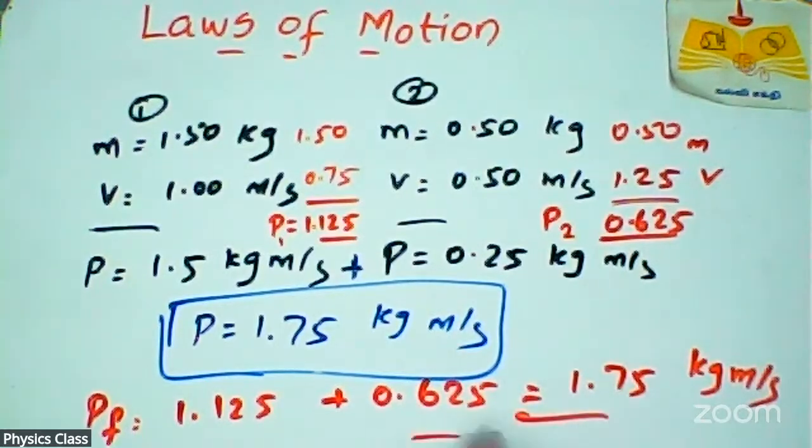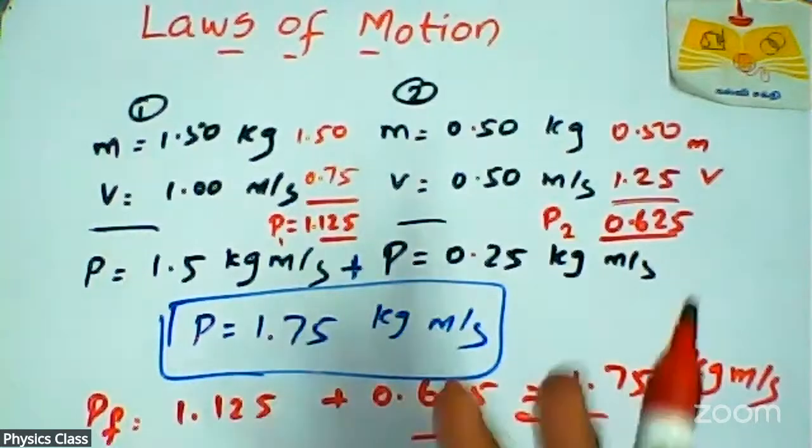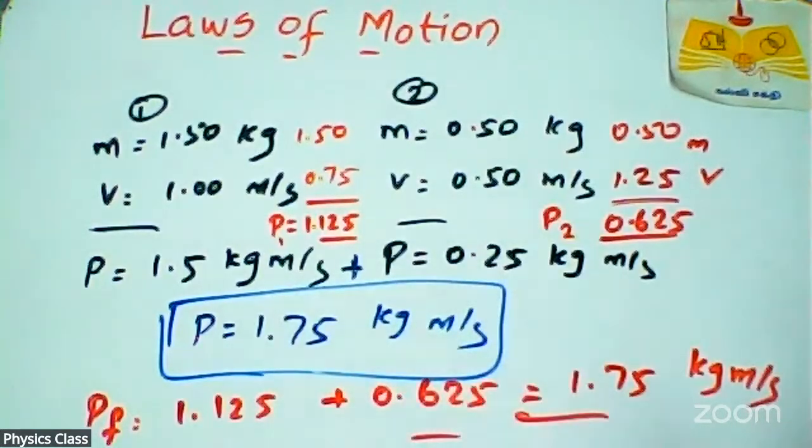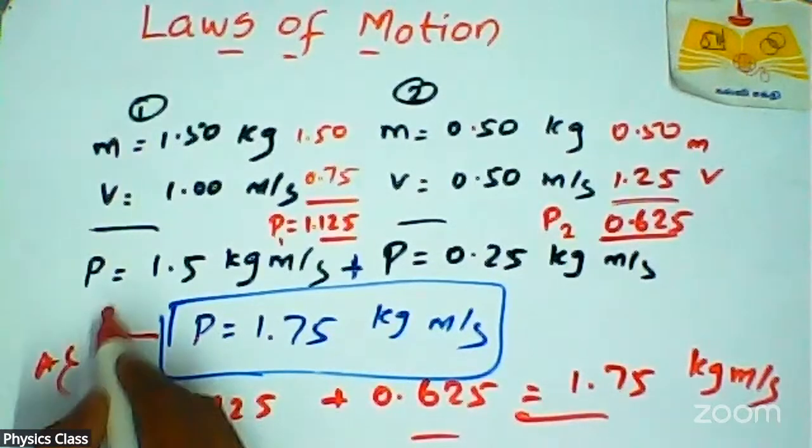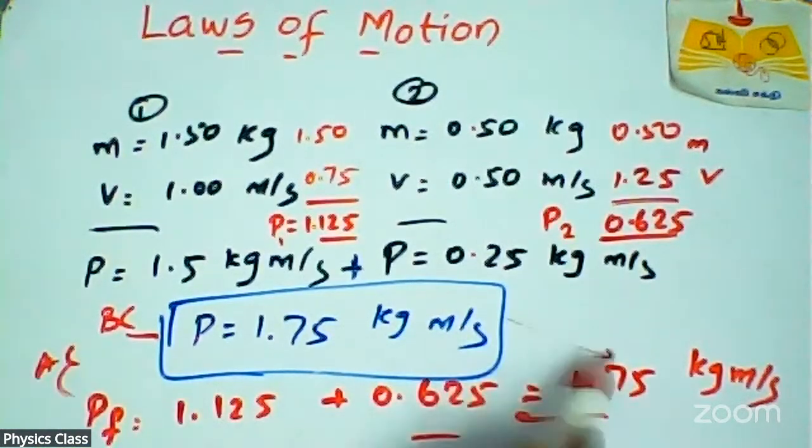This is the final total linear momentum after collision. So this is after collision, this is before collision. You can see that both values are the same. That is, momentum does not change.